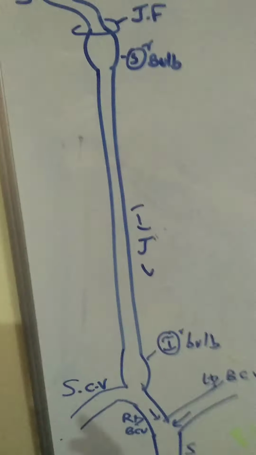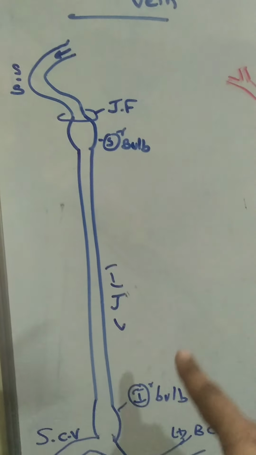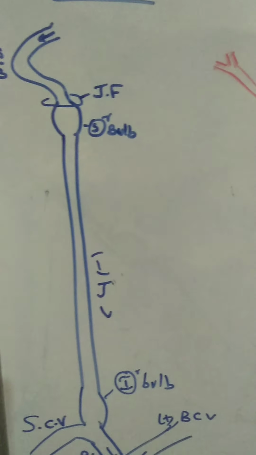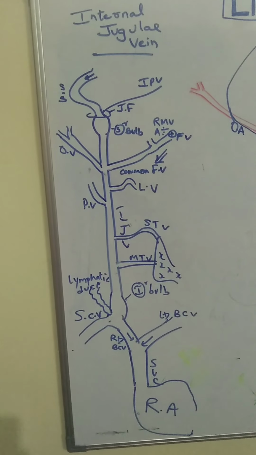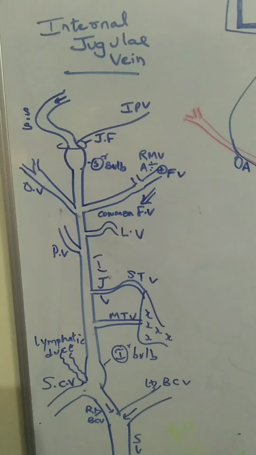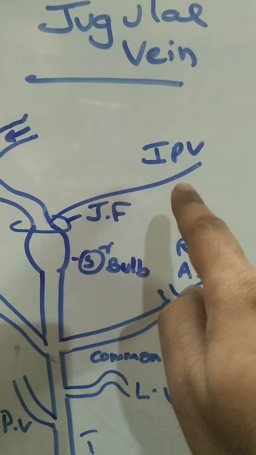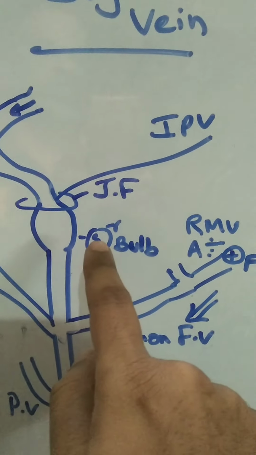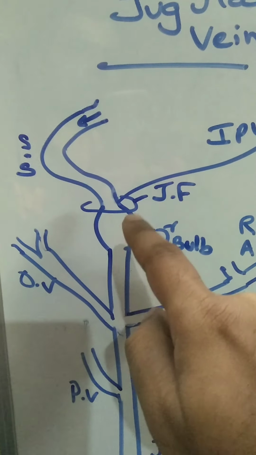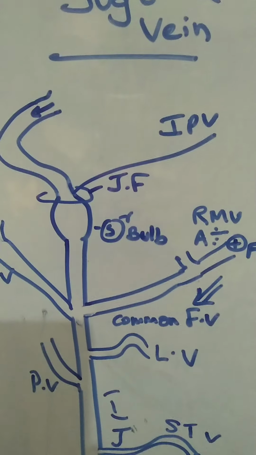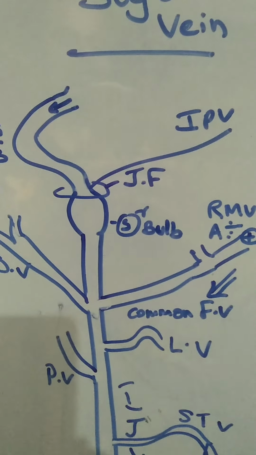Here you can clearly see there are two bulbs, the superior bulb and inferior bulb of the internal jugular vein. Now coming to the tributaries of the internal jugular vein. Starting from above, the first one is the inferior petrosal sinus. Some people say the inferior petrosal sinus joins with the sigmoid sinus to form the internal jugular vein, but most people say that the inferior petrosal sinus is the first tributary of the internal jugular vein.